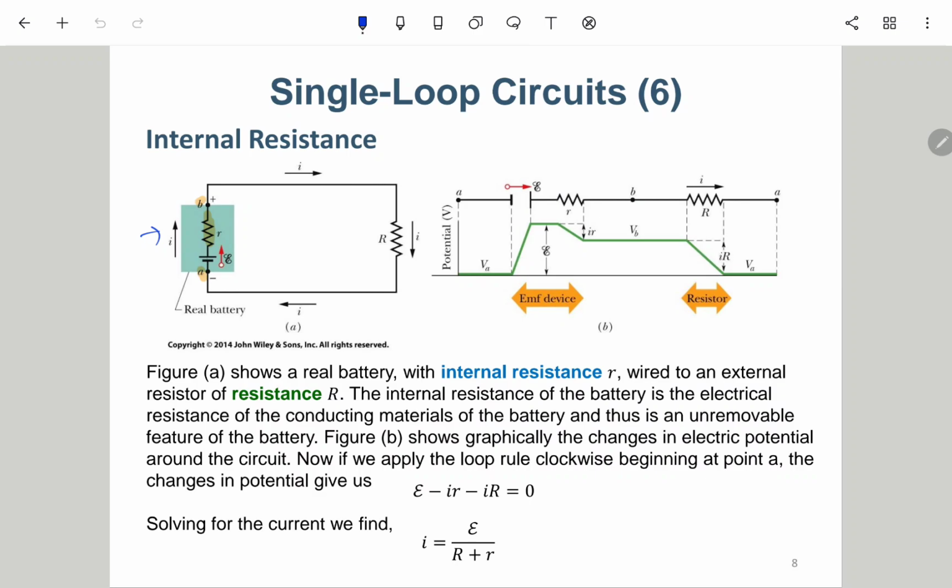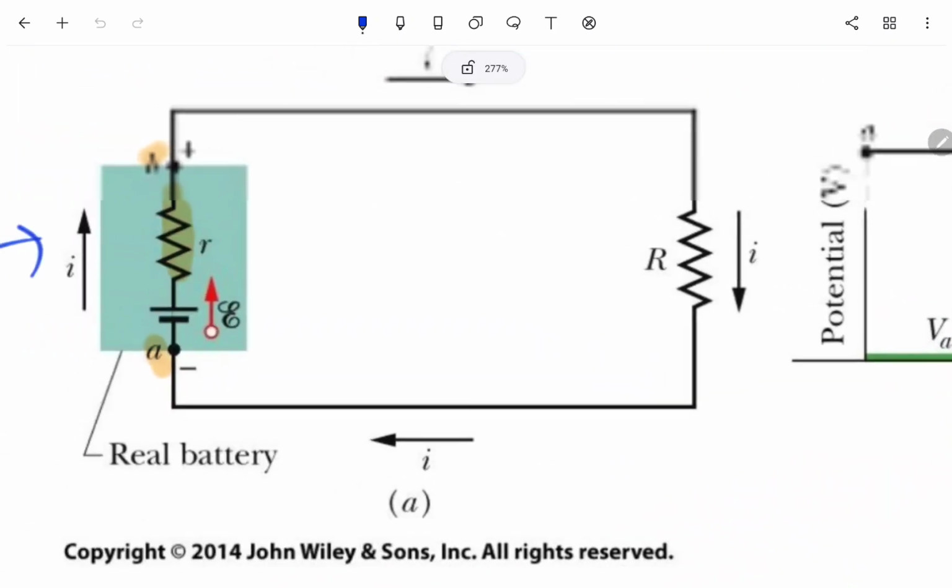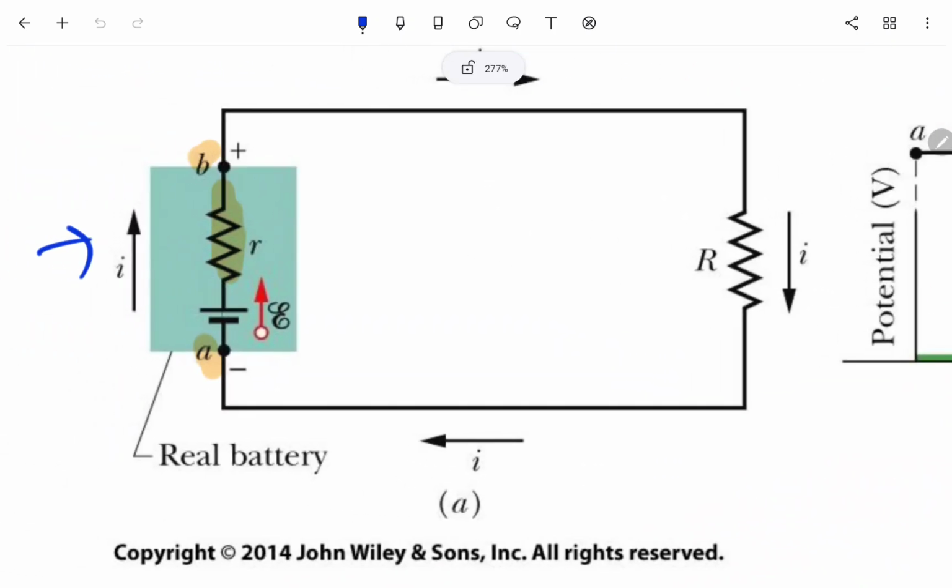Okay, so for the internal resistance, this is a real battery. This makes the circuit a little bit more difficult, but still fine. Inside this real battery, we can consider an ideal one with an internal resistance, which we denote as small r.